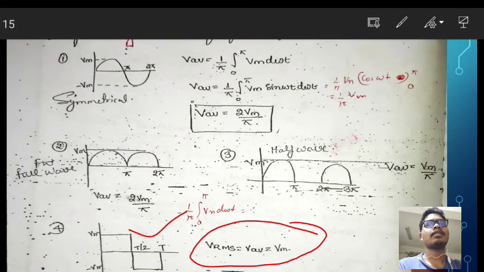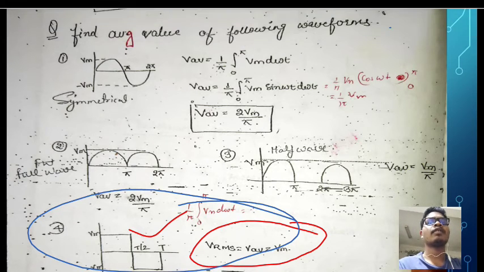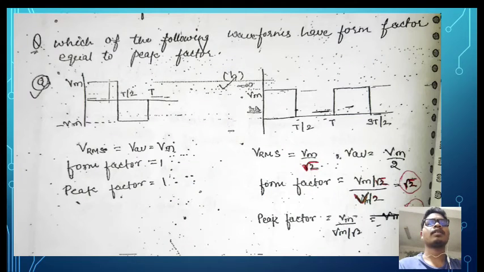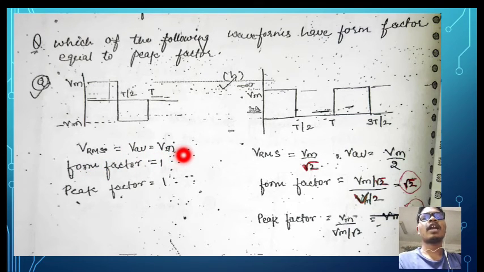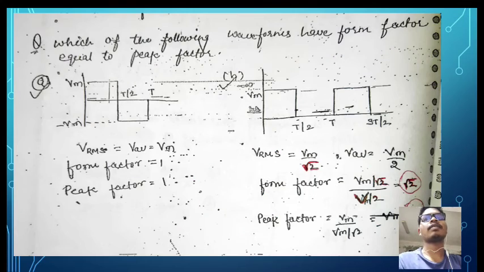Form factor is equal to RMS value divided by average value. Since RMS value and average value are the same, the form factor is equal to 1. Like that, peak factor is equal to maximum value divided by RMS value. Since maximum value is equal to RMS value, the peak factor is also equal to 1.